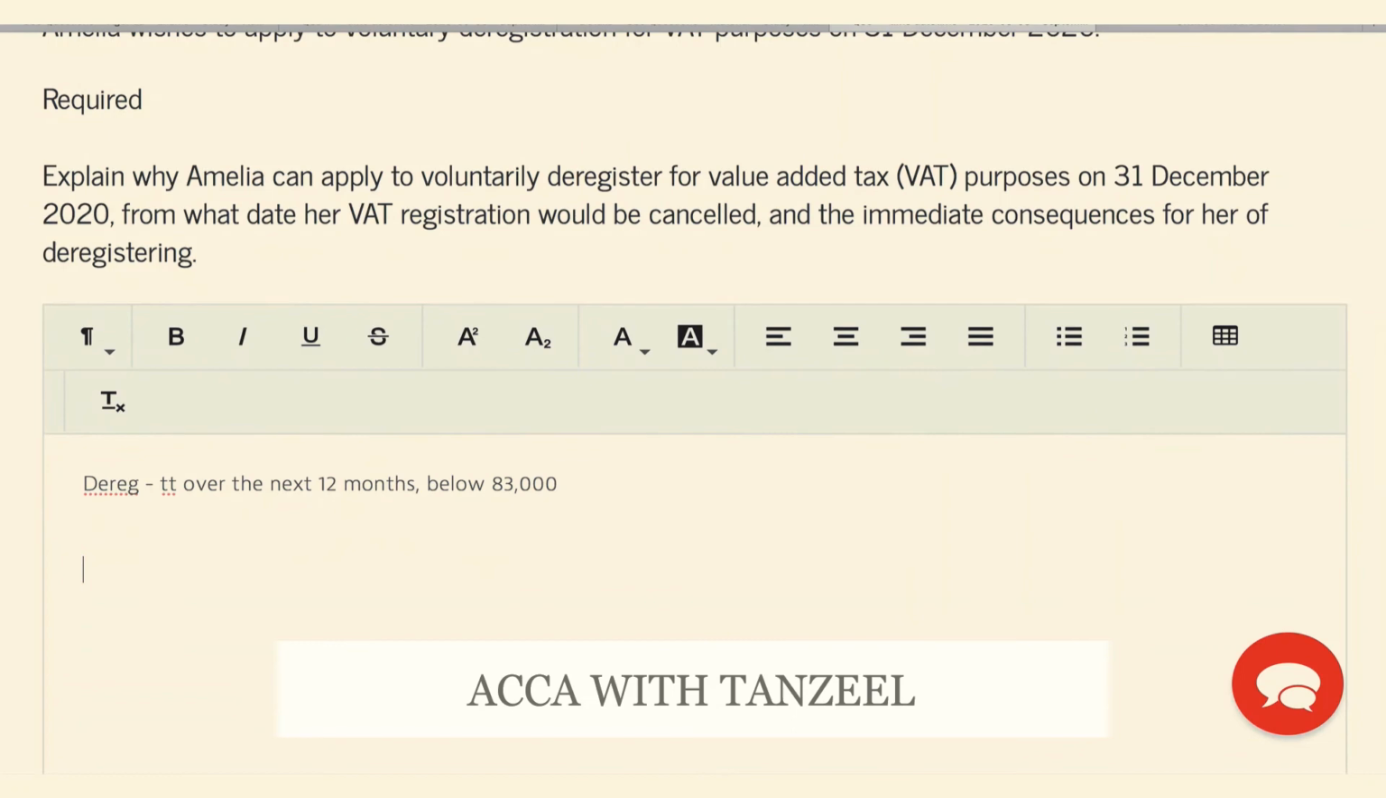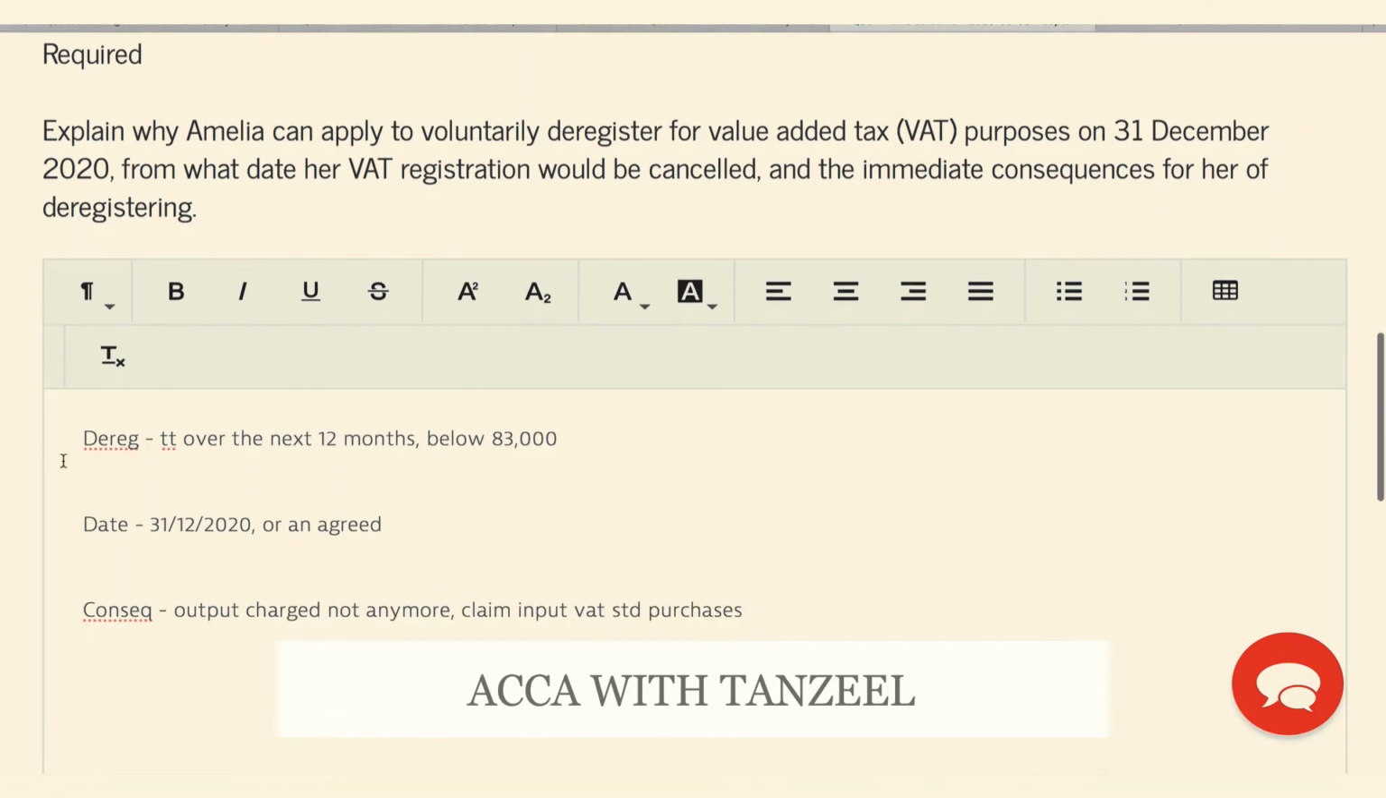Now, what else have they asked us? They've asked us from what date the VAT registration would be cancelled. Well, she's deregistering on the 31st of December 20, so it would be this date or an agreed earlier date between her and HMRC. And finally, what are the consequences of deregistration? Well, she would not be charging output VAT anymore, and she cannot claim input VAT on her standard rated purchases. So no output VAT on standard rated supplies and no claiming input VAT on standard rated purchases as she is deregistered for VAT.